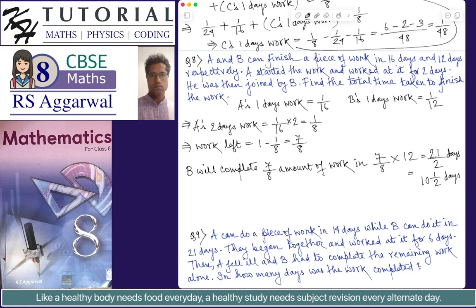Therefore, the total time taken to complete the work will be the 2 days used by A plus 10 and a half days. This is equal to 12 and a half days. So the total time taken is 12 and a half days to complete the work. Okay.